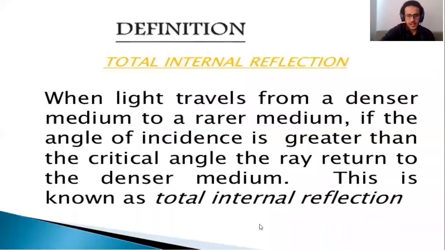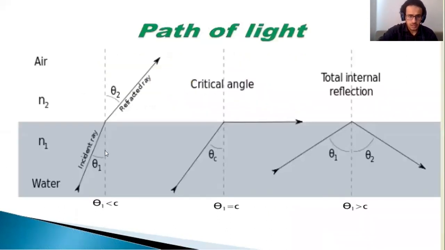Total internal reflection. When light is traveling from a denser medium to a less dense medium and the angle of incidence is greater than the critical angle, the light will be reflected, or will return to the denser medium. Let's check which one of these is a total internal reflection. In all 3 cases, the light is traveling from a denser medium to a less dense medium, from the water to the air. But in the first case, theta 1 is less than the critical angle, so the light is refracted to the second medium, and theta 2 is greater than theta 1 here.